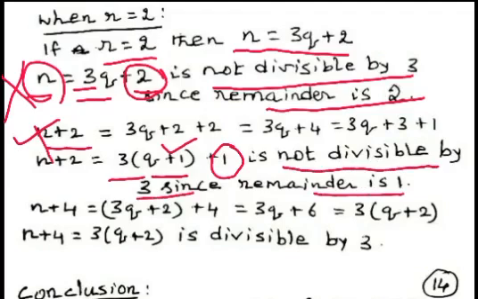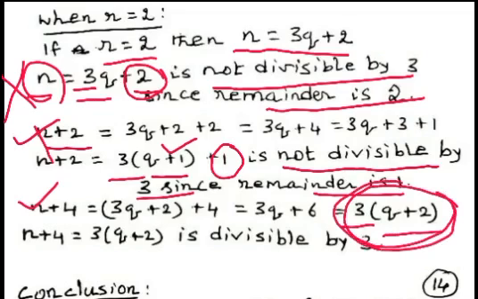Now we consider the case n plus 4. n plus 4 can be written as 3 multiplied by quotient q plus 2 plus remainder 0. Here the remainder is 0. So, since the remainder is 0, n plus 4 is divisible by 3.